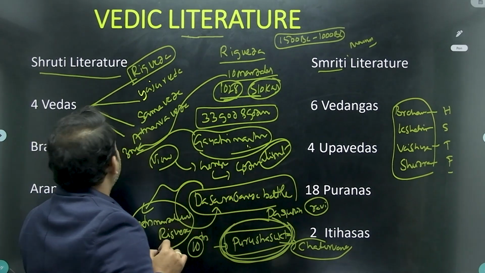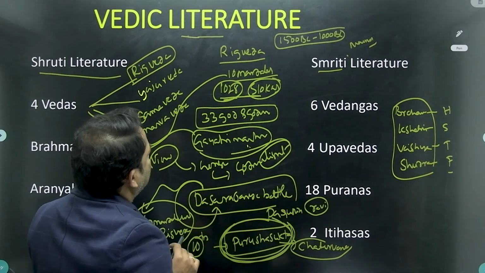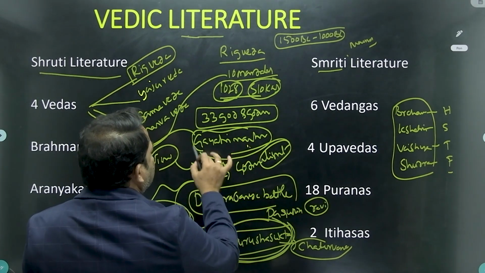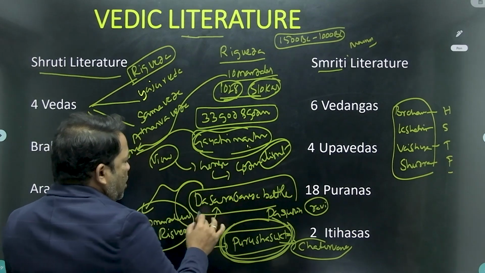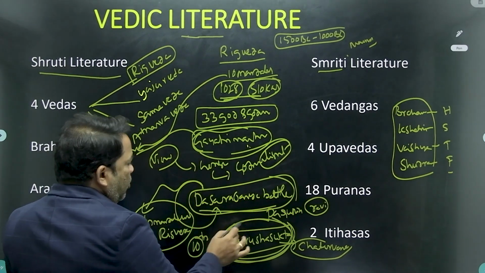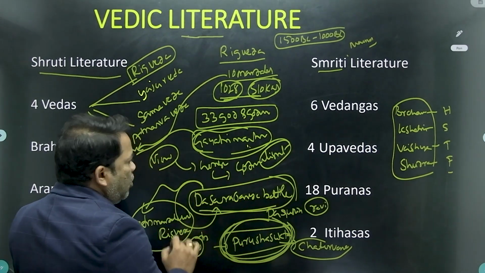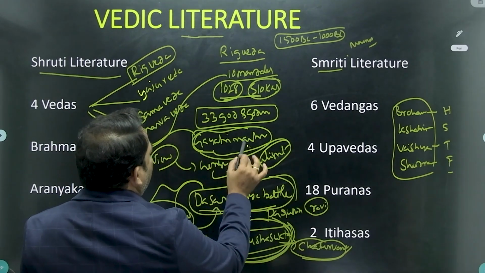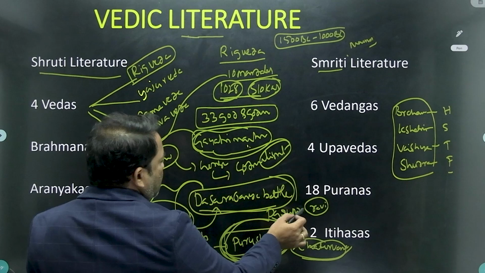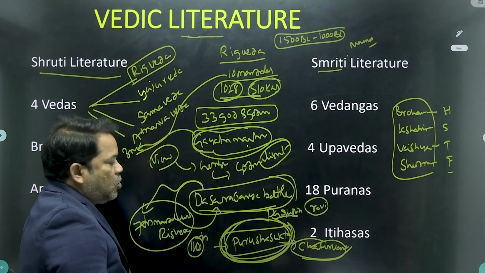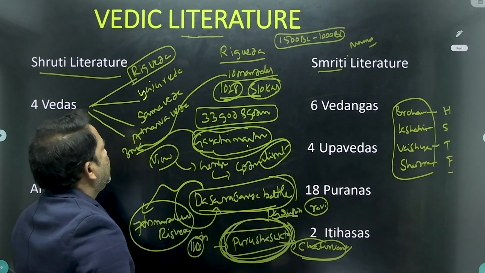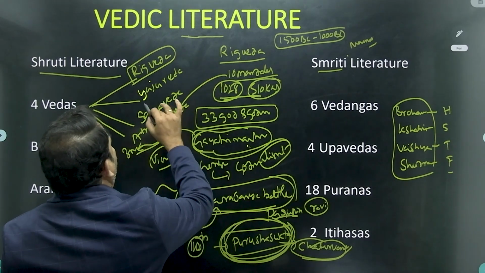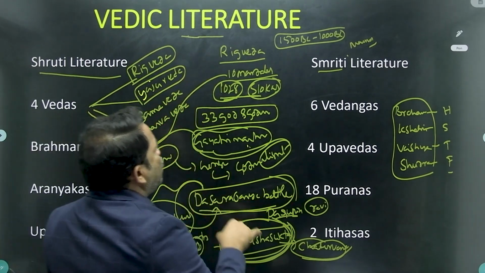See what the important ones are in this Rigveda: Gayatri Mantra, 3rd mandala of Rigveda; Dasarajanya battle, 7th mandala of Rigveda; Purusha Sukta, 10th mandala of Rigveda, Chaturvarna system; and Om Bhur Bhuva Shuvaha. The battle took place on the river bank of Parushuni. These are important from the Rigveda. And let's move to the Yajurveda.